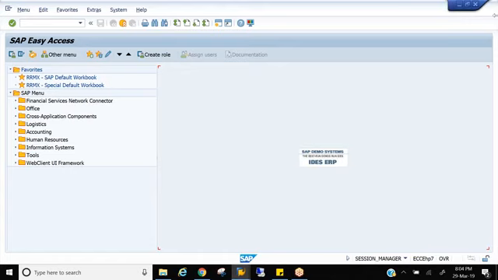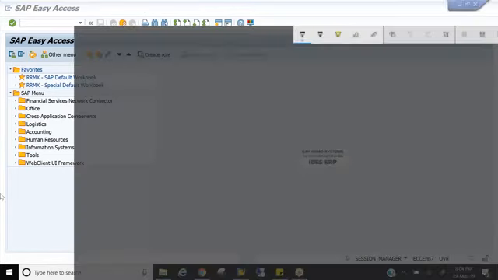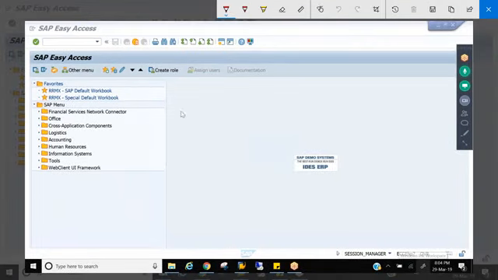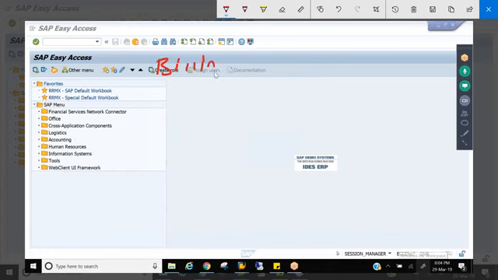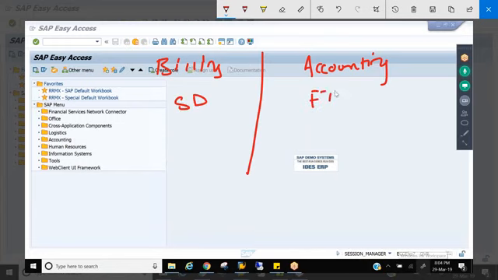So in the last session, we were discussing the delivery document types, and we finished discussing them, right? So once we finish creating an order, then next we create a delivery, then next comes the billing, right? So billing documents. Billing and accounting are two different things. Billing happens in the SD module. Accounting happens in the FI module,